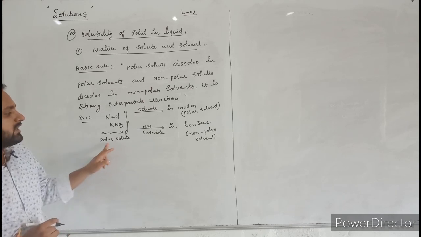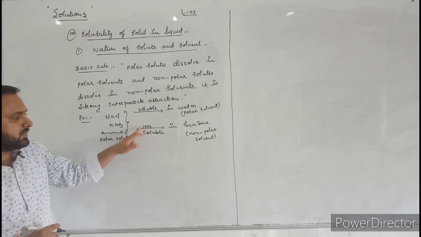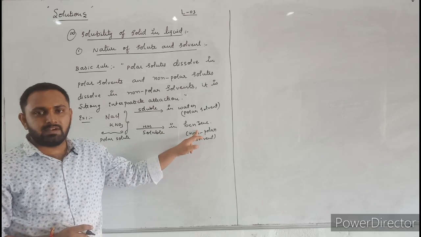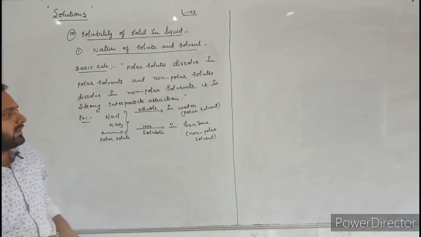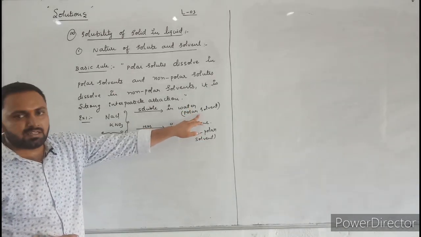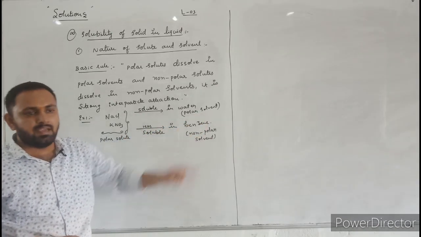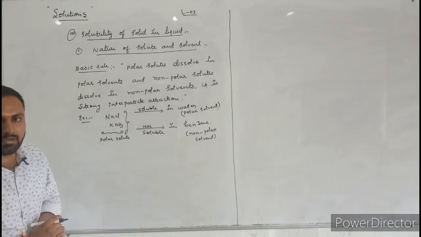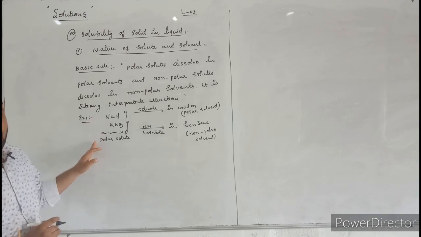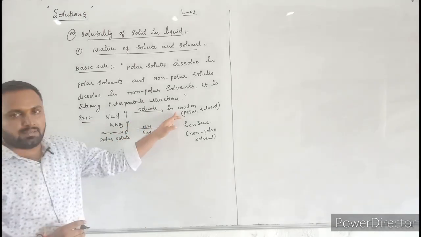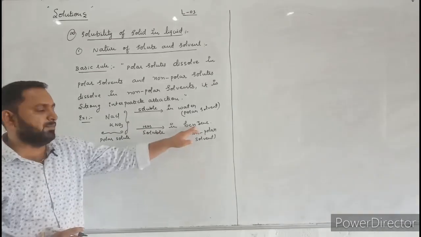That's why polar solutes are very less soluble in organic solvents like benzene. But water is a polar solvent. That's why between polar solute and polar solvent there is a strong interparticle attraction. That's why these substances are more soluble in water. They are less soluble in benzene.